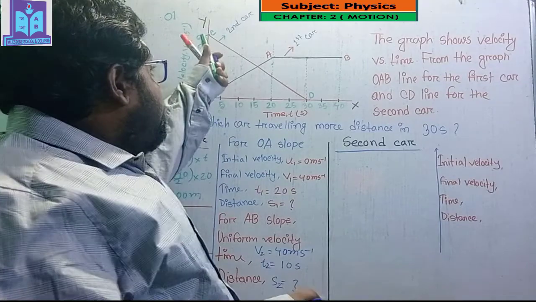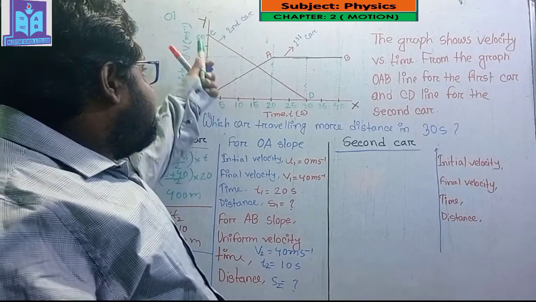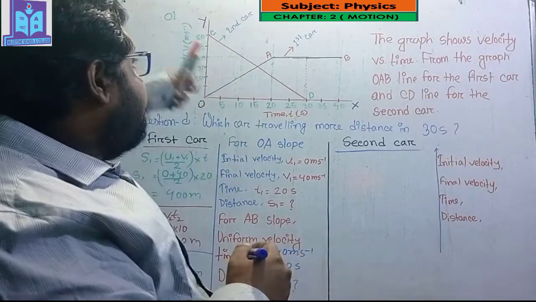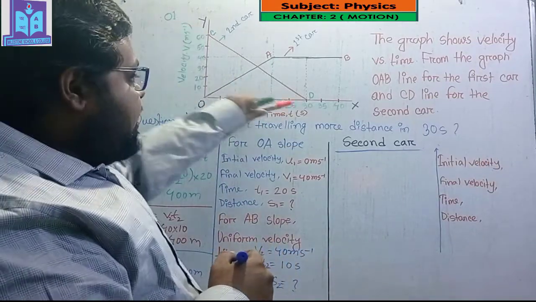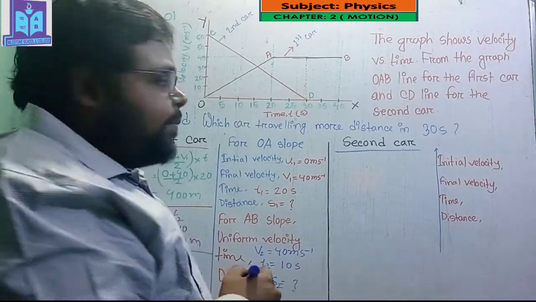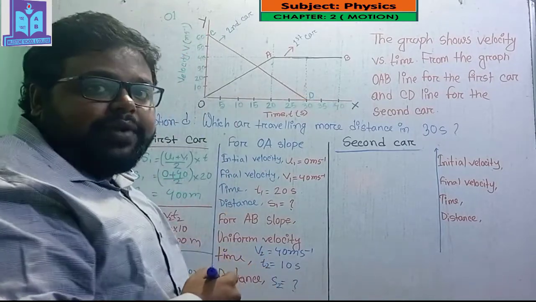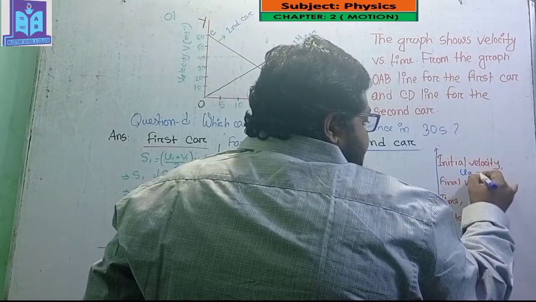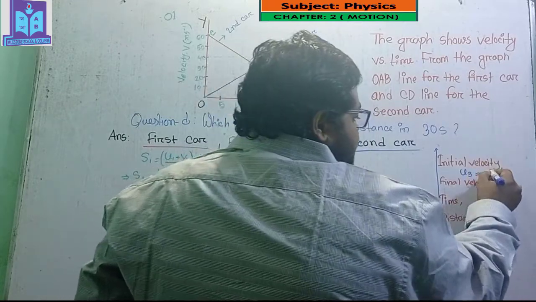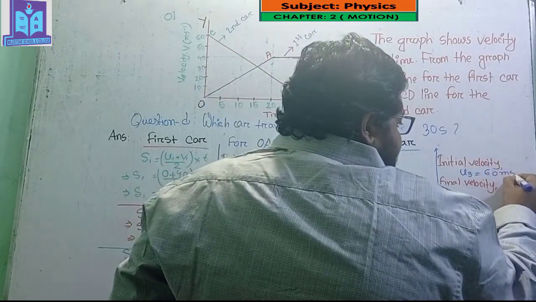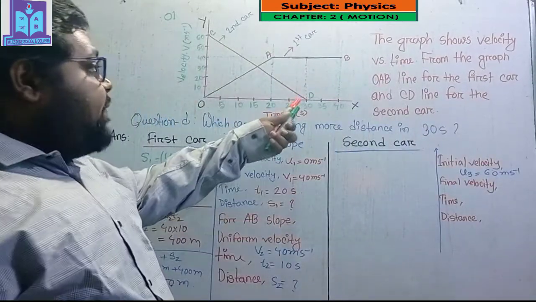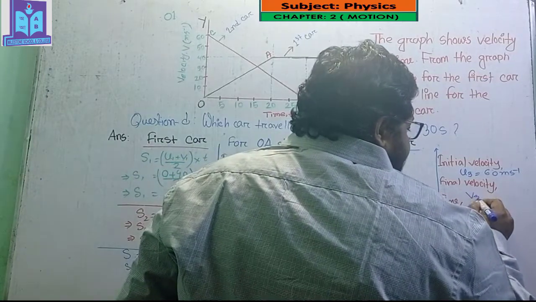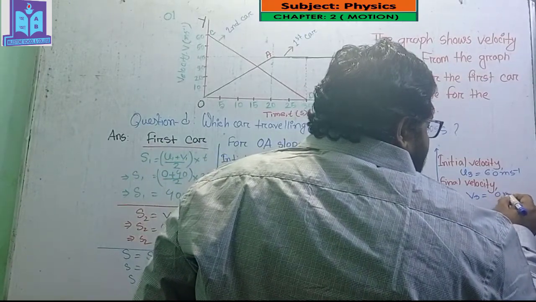For the second car, that means for the CD slope, here you can see that this is the initial velocity and that is the final velocity. So the initial velocity u3 equals 60 meter per second, and the final velocity for the second car, v3, equals 0 meter per second.